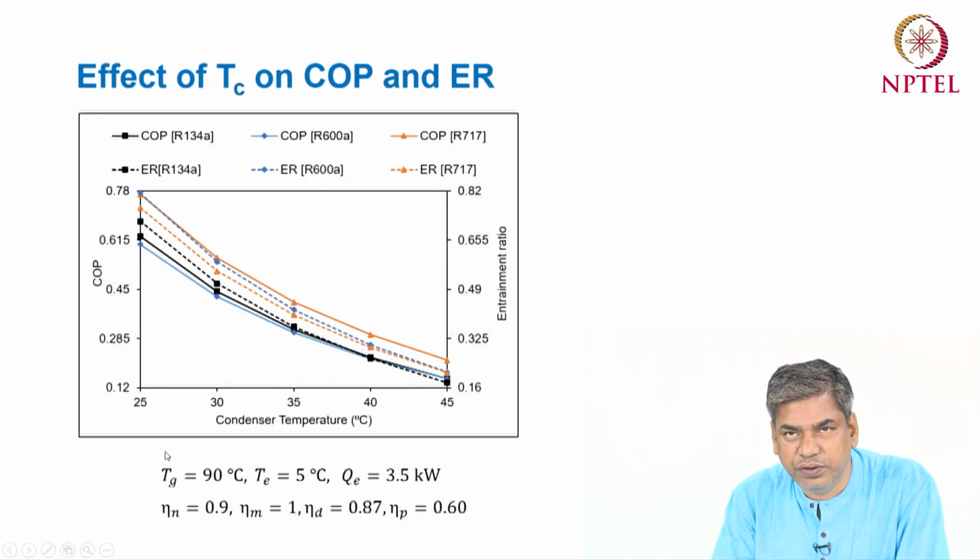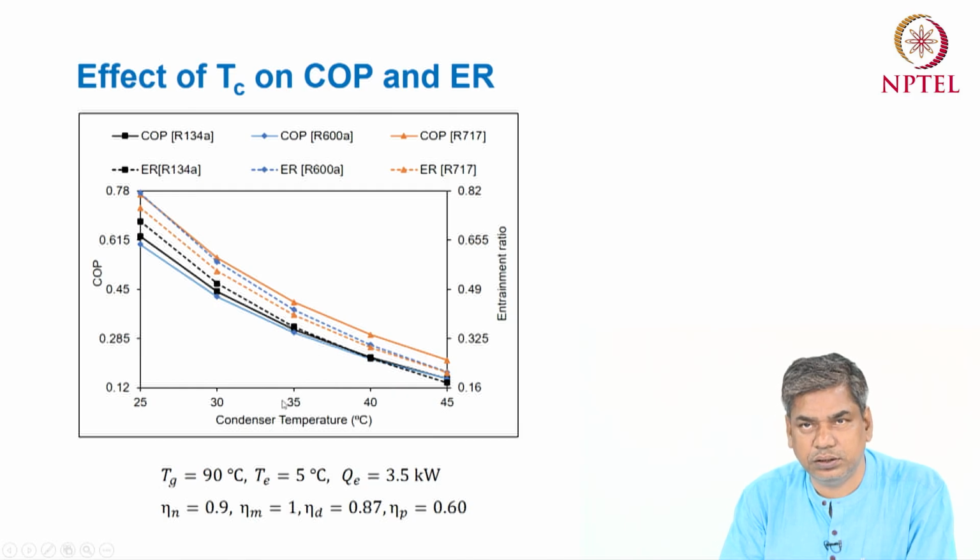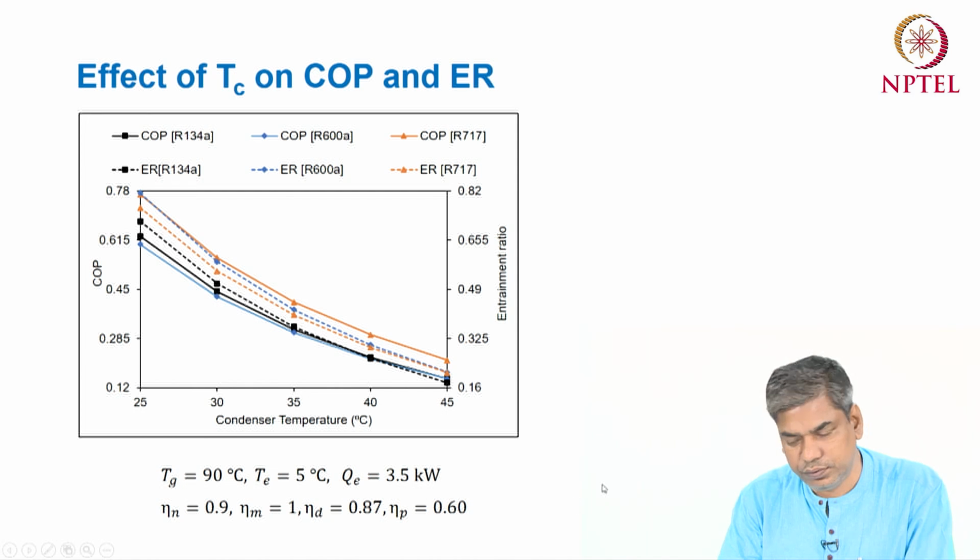Now if you compare the different refrigerants, you will see that in the case of ammonia the COP value is always higher, which we have already discussed: the COP of ammonia is comparatively higher than the other refrigerants. The same trend we can see here. And if you compare the entrainment ratio, you will also see that in the case of ammonia the entrainment ratio is higher as compared to the other refrigerants.